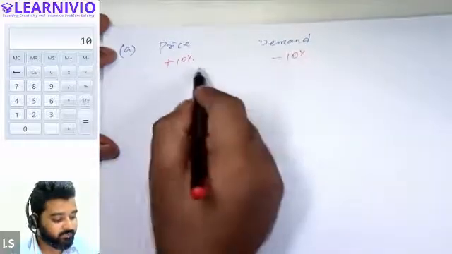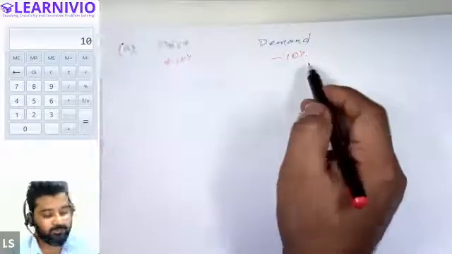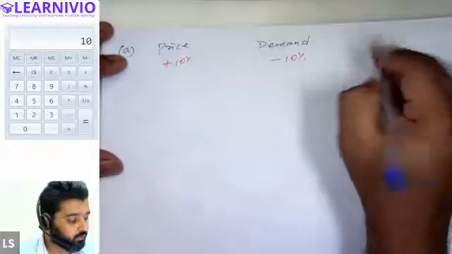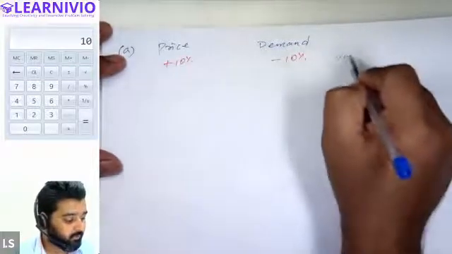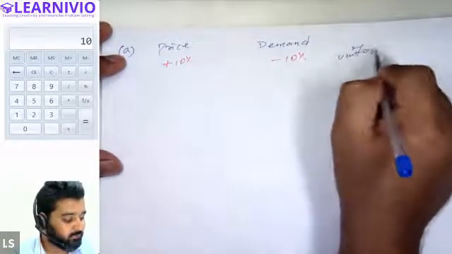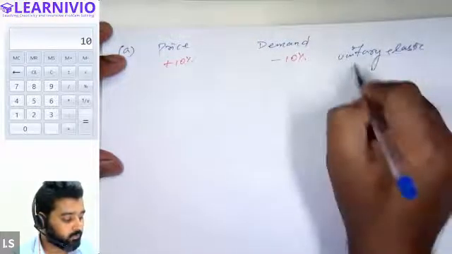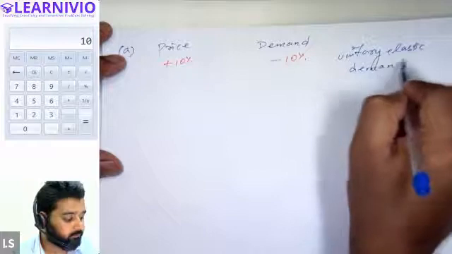So a 10% increase in price leads to a 10% decrease in demand. This kind of change in demand is called unitary elastic demand. Demand is equally responding to the change in price.